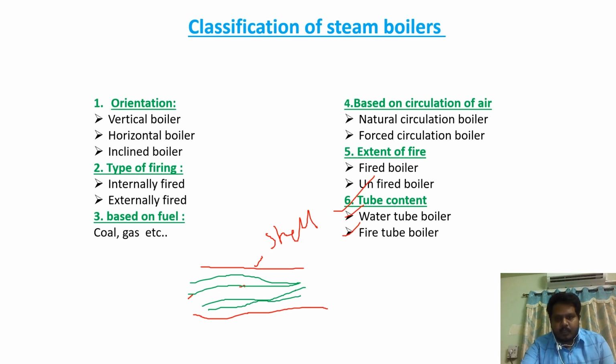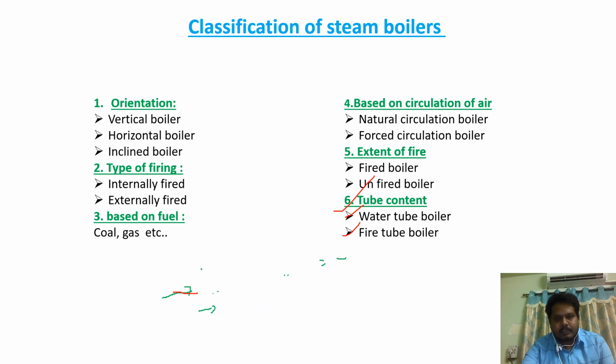Now in water tube boiler, the water will flow inside the tubes, and around the tubes inside the shell it is filled with the flue gases. Again I am repeating, in the shell there will be tubes. If the water flows inside the tubes and flue gases flow over the tubes, that means inside the shell, that is called water tube boilers.